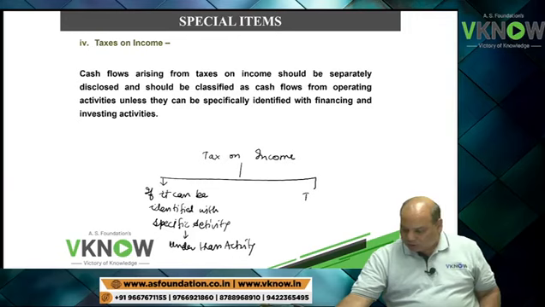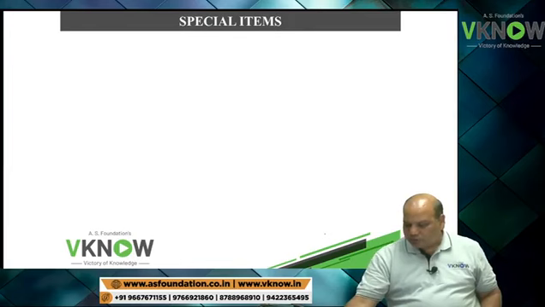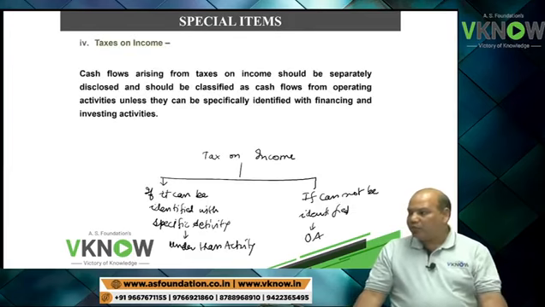And if it cannot be identified, then operating activity. If it cannot be identified, then operating activity.